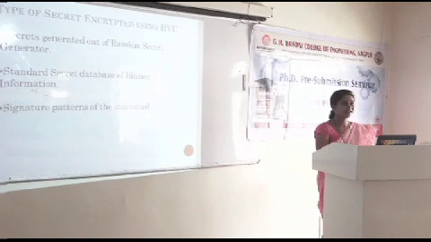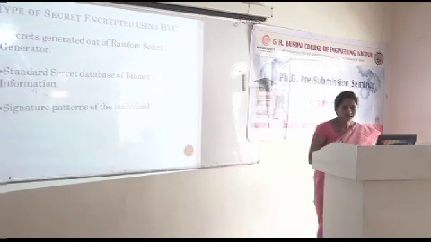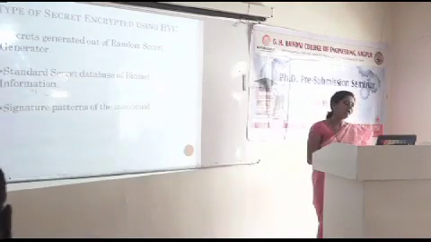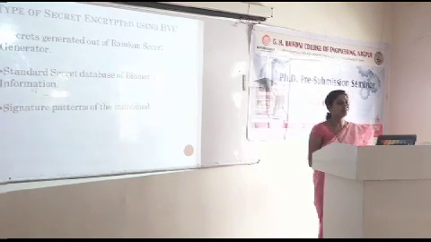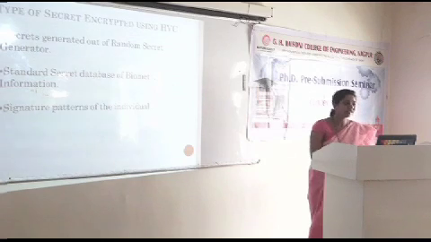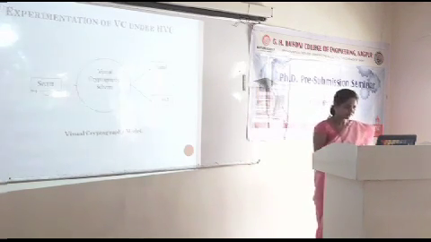First type is a random secret which is generated by our first experiment, RSG. Then the second type of secret is biometric information: the IRIS database we got from Dr. Ajay Kumar Pathak from IIT Delhi. And the third kind of secret we encrypted is the signature patterns of human individuals. We collected the signature patterns of our employees and encrypted them using this hierarchical approach. So 3 different types of secrets we are going to encrypt using our scheme.